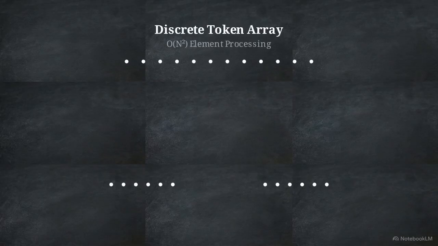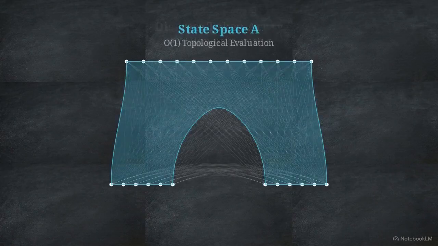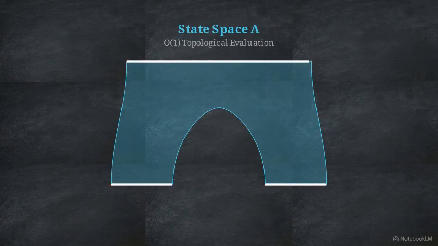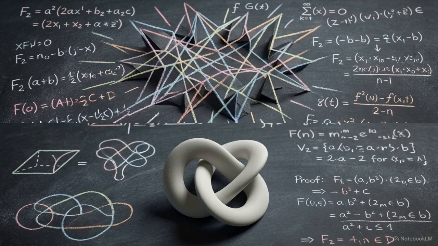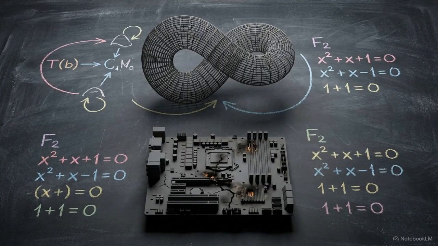By translating data arrays into geometric surfaces, we change the algorithm required to combine them. We move from tracking individual elements to evaluating the evolution of the surface itself. This shifts the complexity from quadratic time into a constant time O(1) topological operation. This mathematical pivot allows software to sidestep the physical limits of hardware silicon by changing the nature of the merge task.